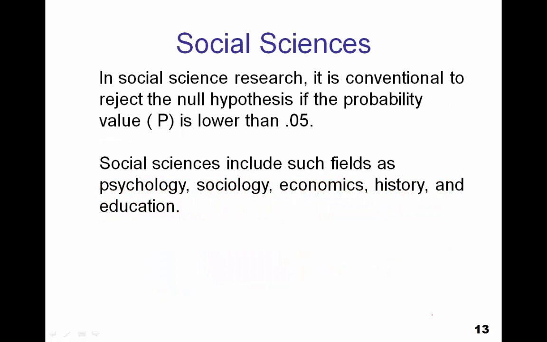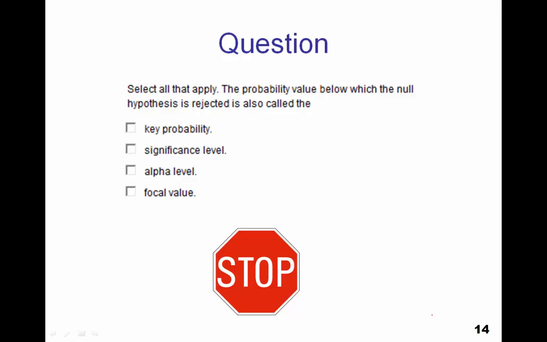In social science research, it is conventional to reject the null hypothesis if the probability is lower than 0.05. Social sciences include such fields as psychology, sociology, economics, history, and education. Question. Select all that apply. The probability value below which the null hypothesis is rejected is also called the...